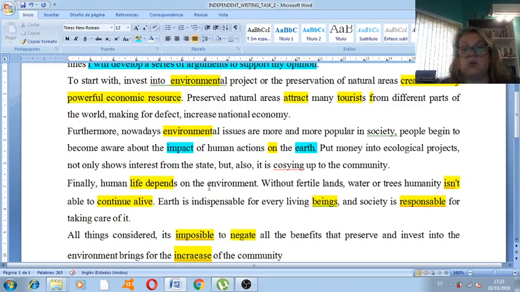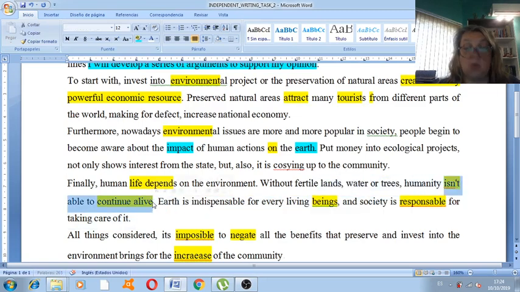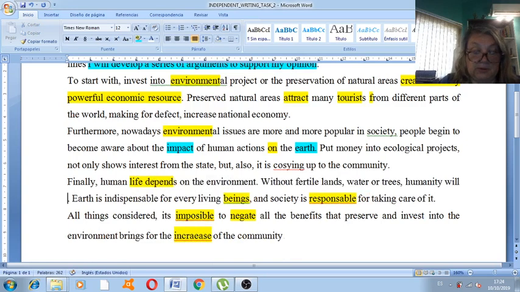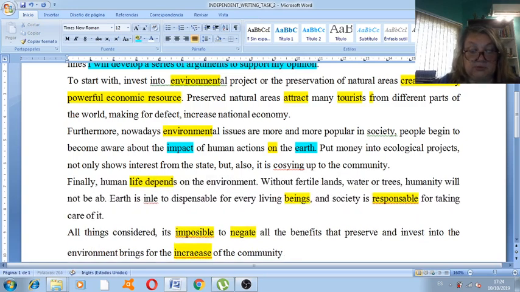Without fertile lands, water or trees, well, here we need to make a pause when we speak, so a comma is best. Humanity, well, first of all, the problem here with isn't is that we cannot use contractions, these sort of abbreviated forms in English, because they are not formal. When we write, we should use full forms for verbs, no contracted forms. And I would say, since you're making a prediction for the future, this is not really happening. Humanity, I would say something like, will not be able to survive.